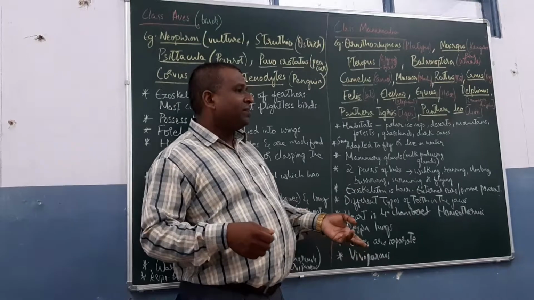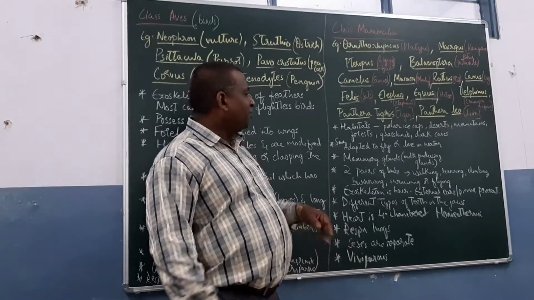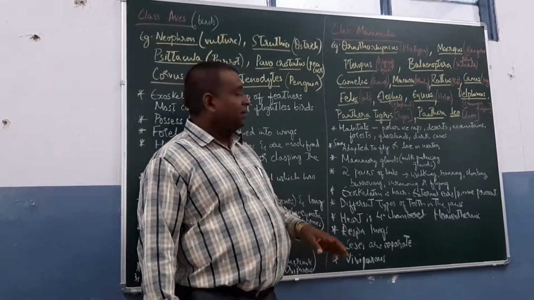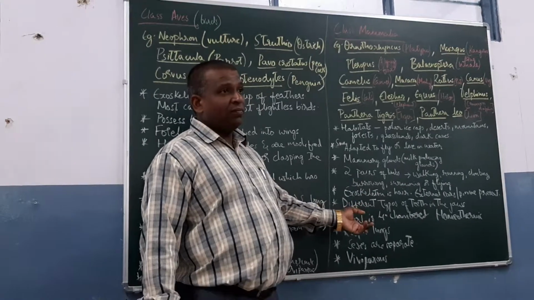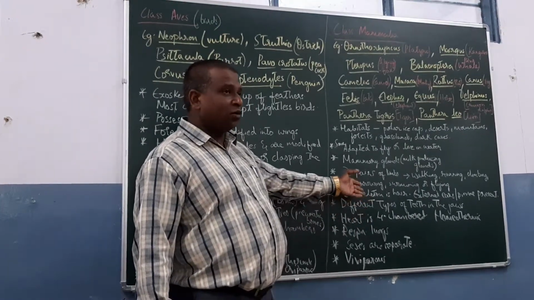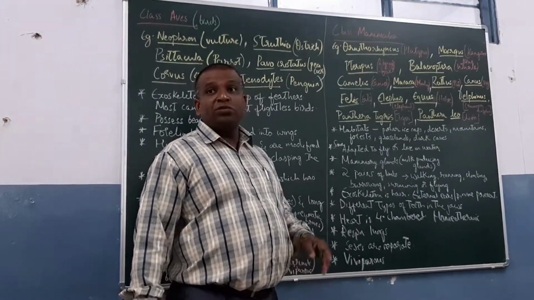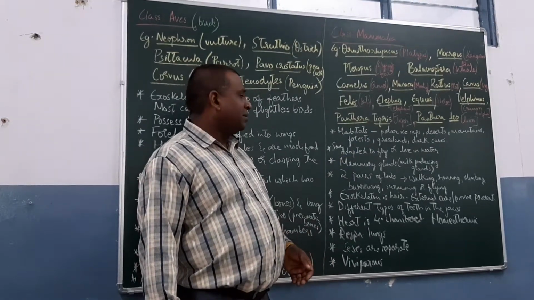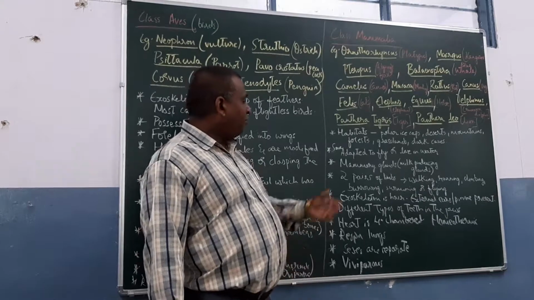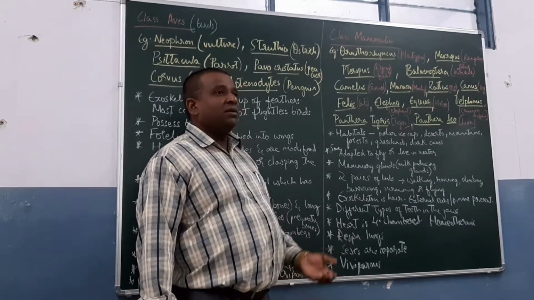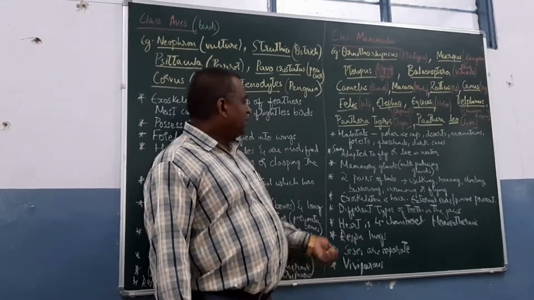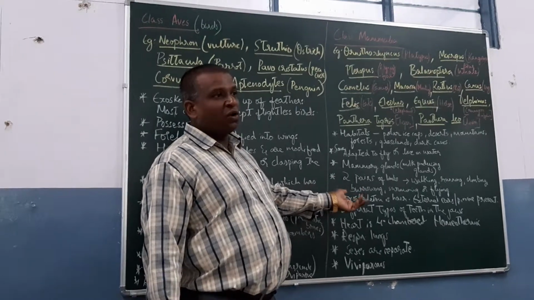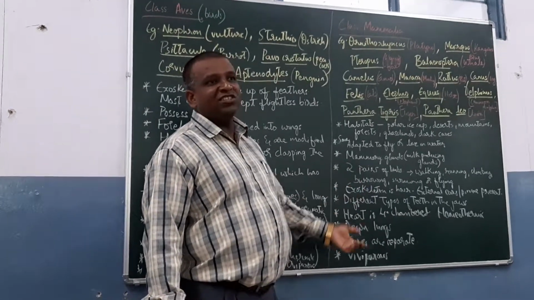Running, galloping, then trotting, there are different types. Climbing trees, burrowing, in case of rabbits and rodents, most of them you notice burrowing. Swimming, in case of the whale and porcupine, or flying, in case of the bats. So remember these different types of locomotion seen in mammals.